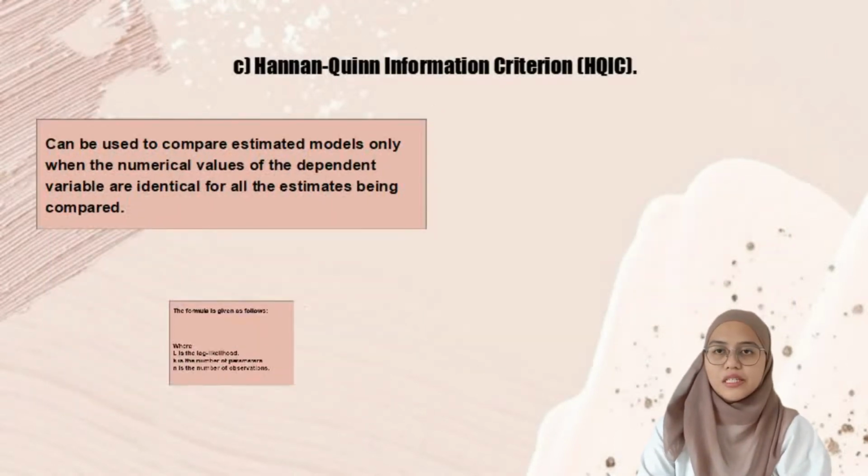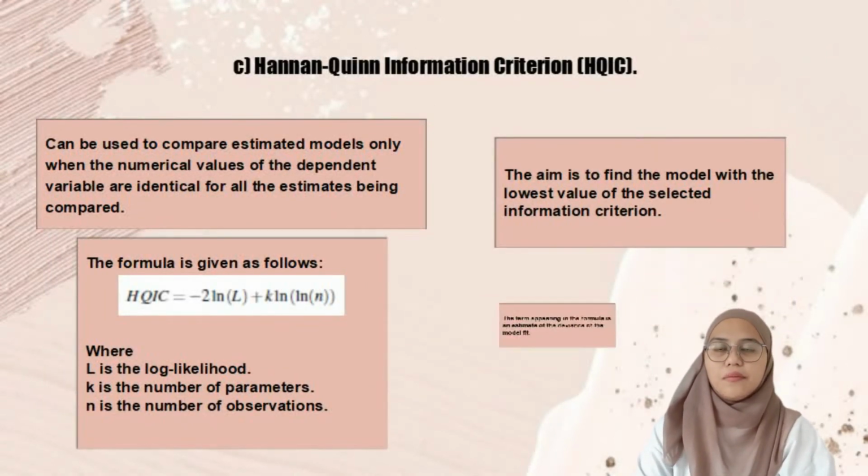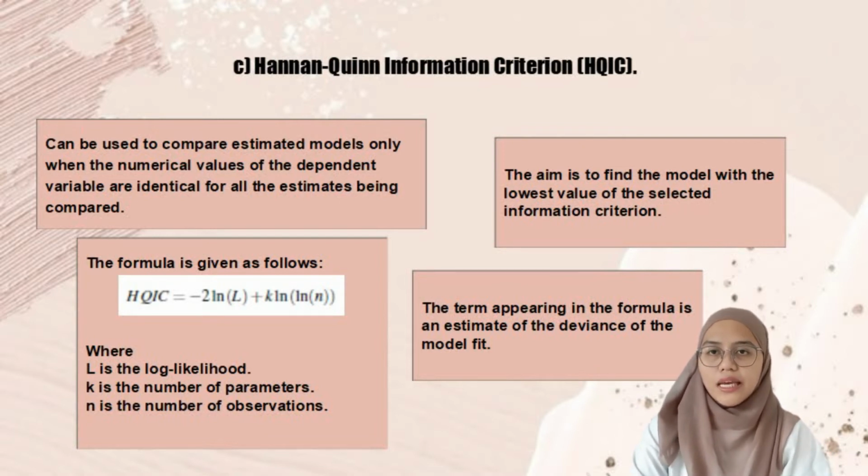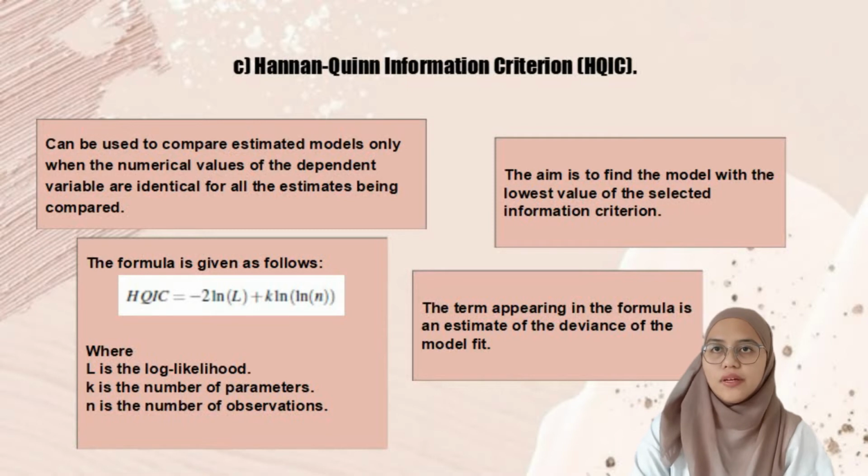The last method to measure the performance is the Hannan-Quinn information criterion, also known as the HQIC. It can be used to compare estimated models only when the numerical values of the dependent variable are identical for all the estimates being compared. The aim is to find the model with the lowest value of the selected information criterion.